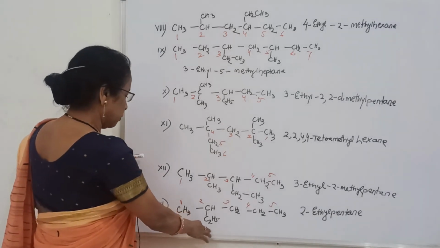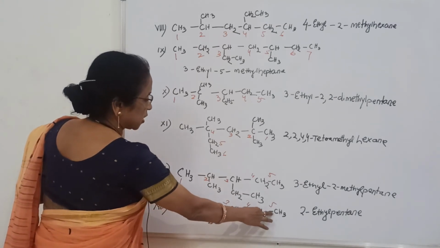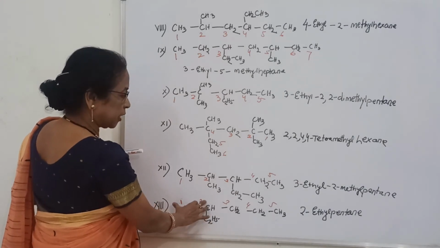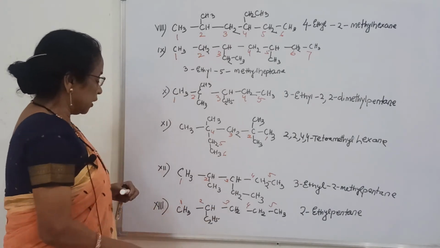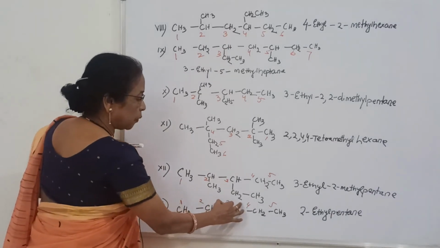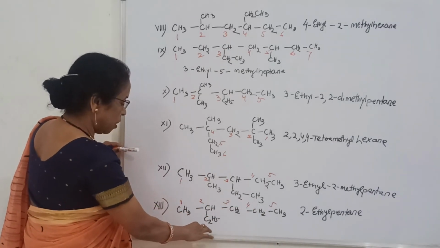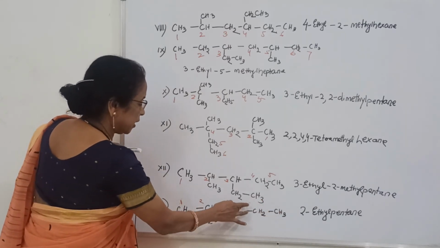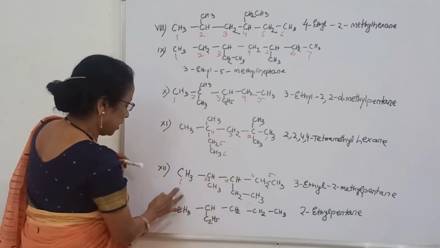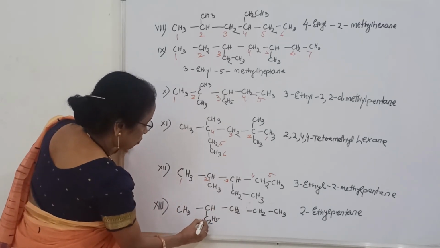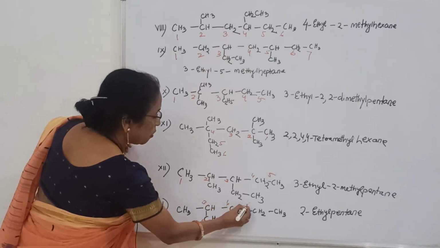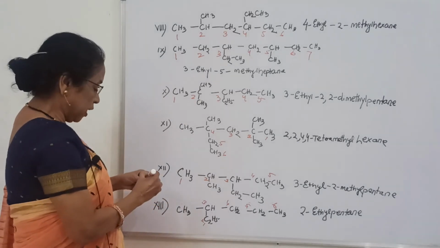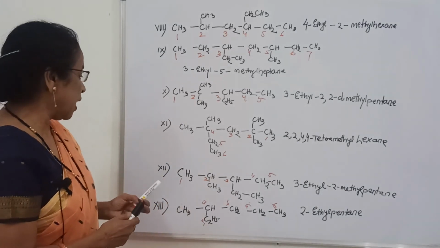Suppose you count this side, 1, 2, 3, 4, 5, 6. Now see, this is 1, 2, 3, 4, 5, and if you count from this side, 1, 2, 3, 4, 5, 6, so this is the longest chain. Here the longest chain is 1, 2, 3, 4, 5, 6, and in 3 position there is a methyl group. So it should be 3-methyl hexane.